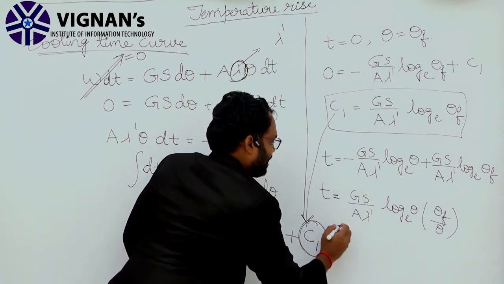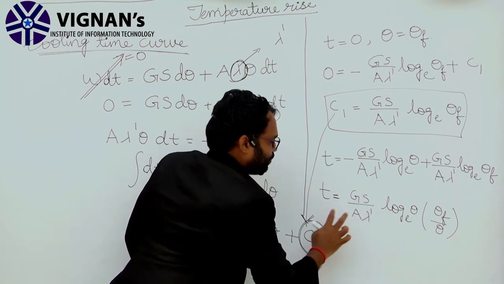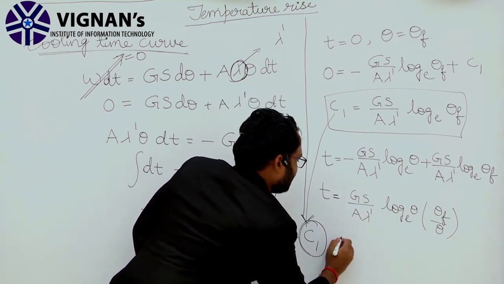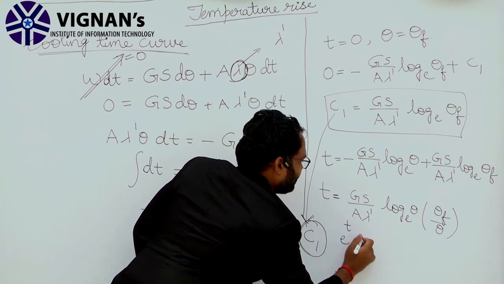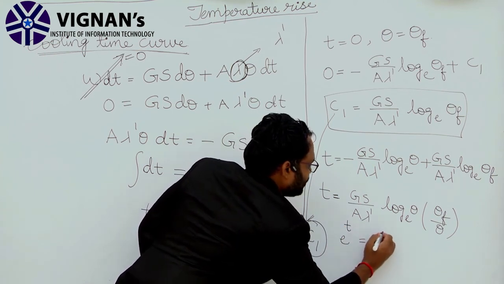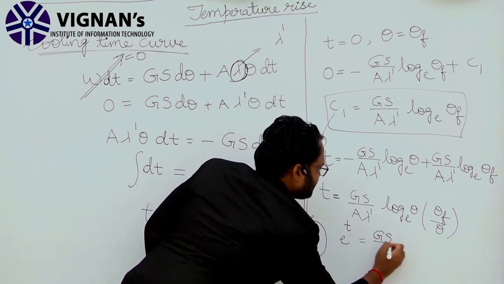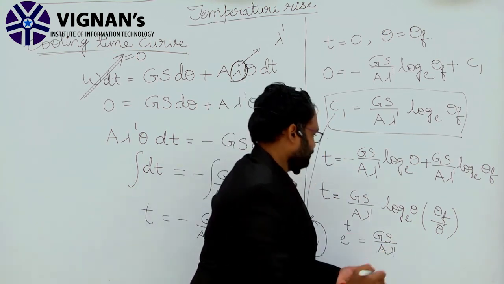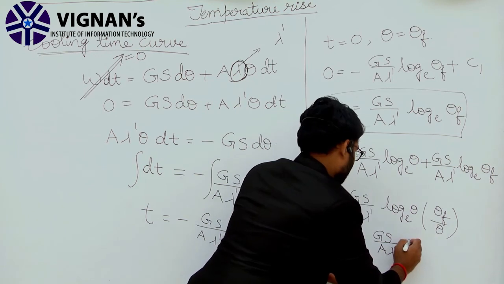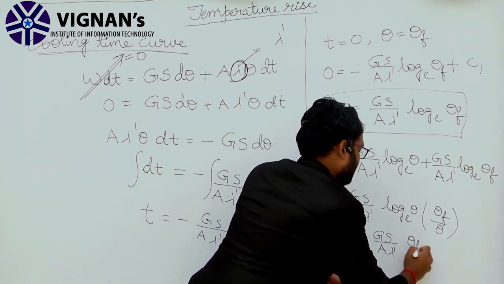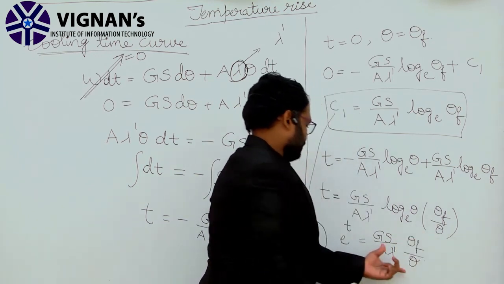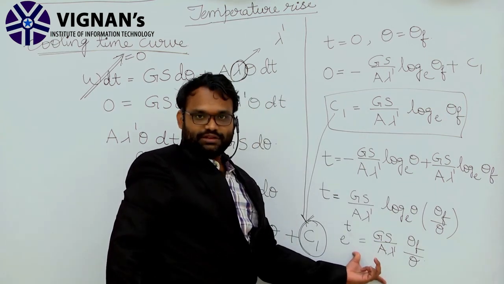Now I am taking the log to the left hand side, that is e power t is equal to Gs by A lambda dash into theta f by theta. Clear?